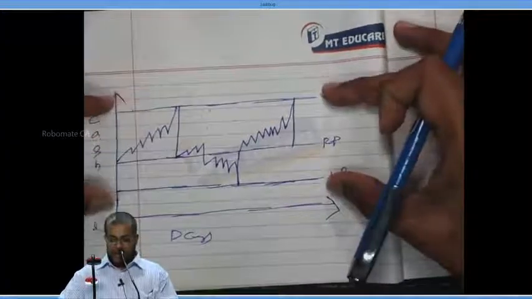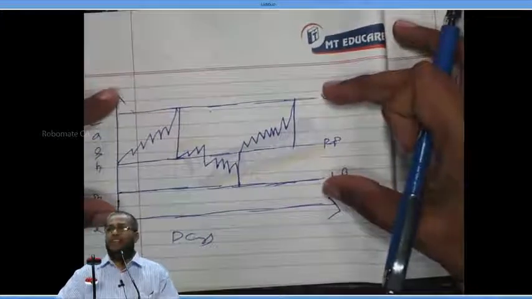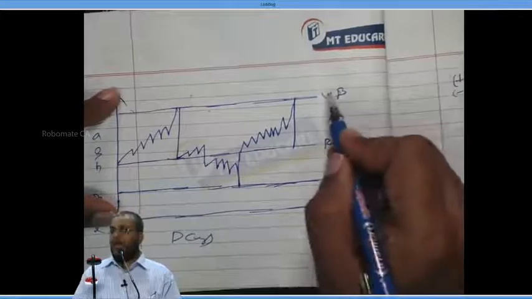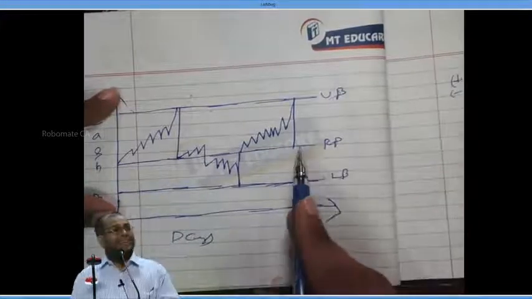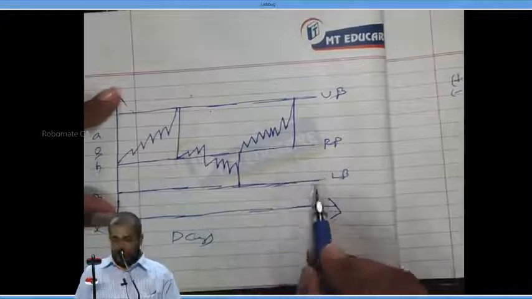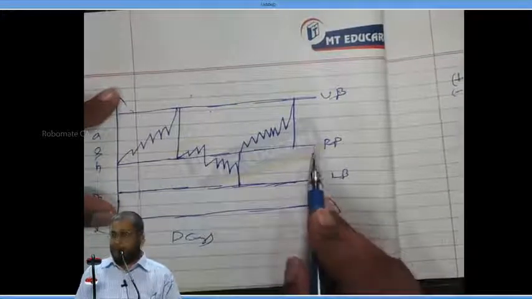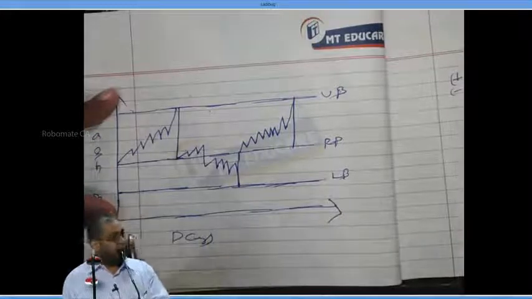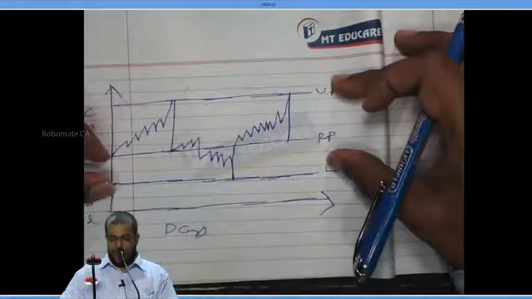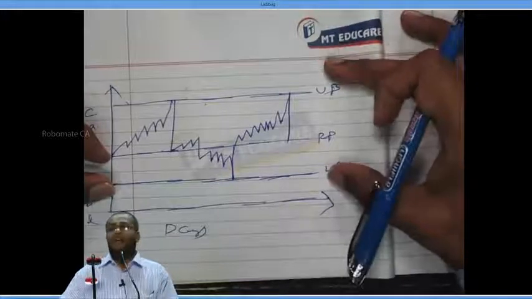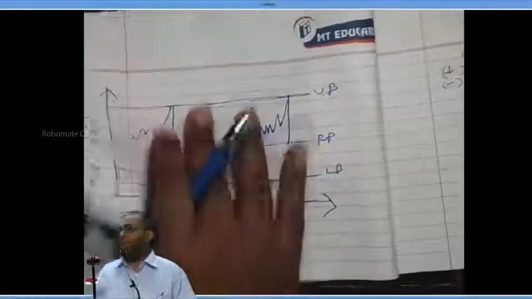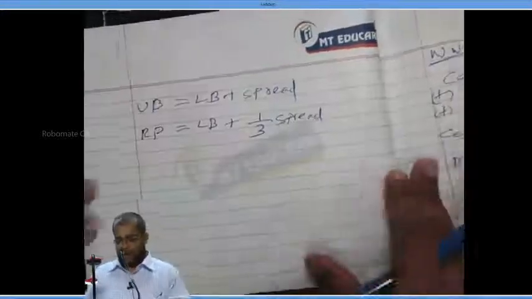The gap between lower bound and upper bound, we call it as what? Spread. So lower bound plus spread gives you the upper bound. Is the return point exactly at the center? No. It is lower bound plus 1 by 3 spread, which gives you the return point. And the full spread gives you the upper bound. Now the question is, how to calculate spread?